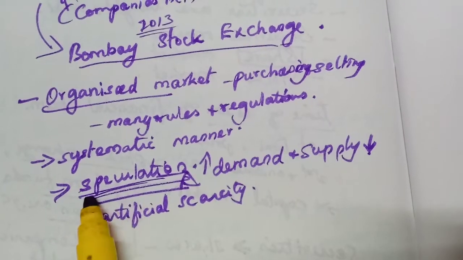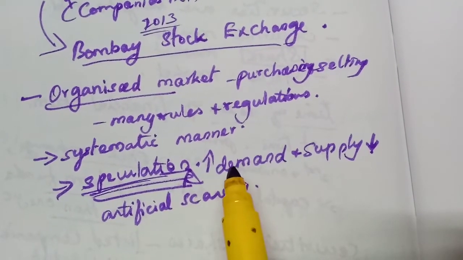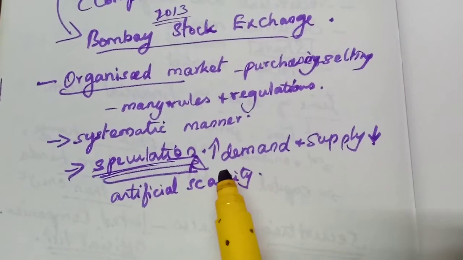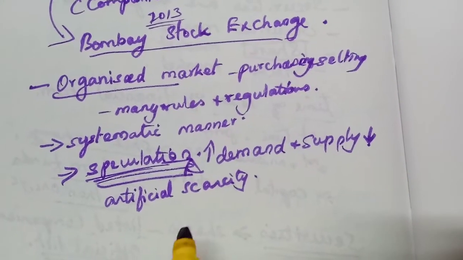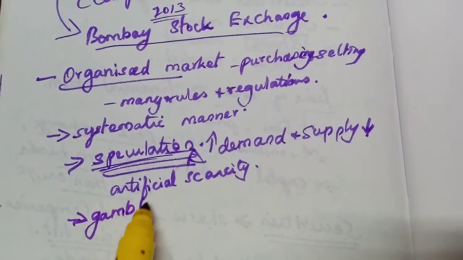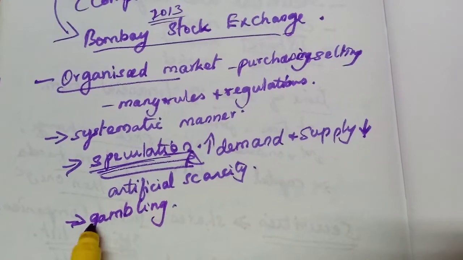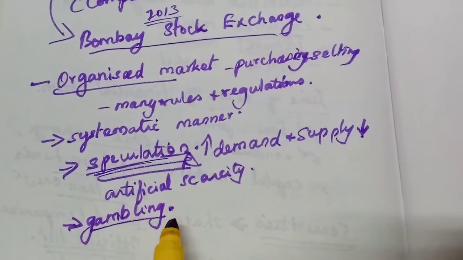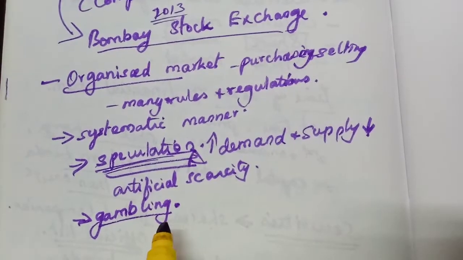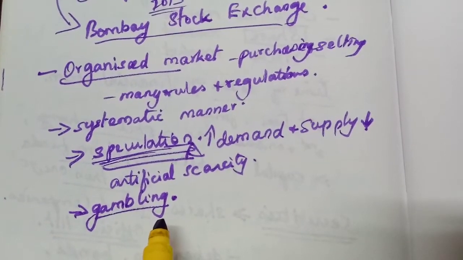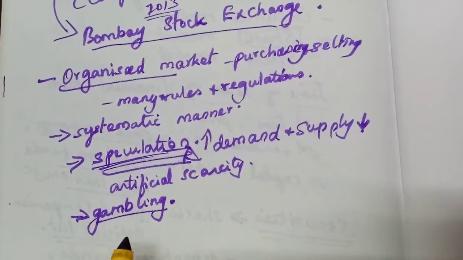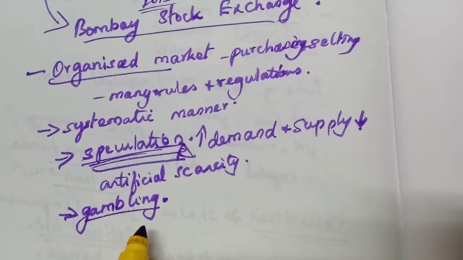In the same way, this speculation will be done in the stock market also. That must be encouraged to some extent, but it should not become like gambling. Gambling, we know what is gambling, isn't it? It is playing, but it is not available everywhere. All these things prevail, that is, they are prevailing, but it should be controlled.